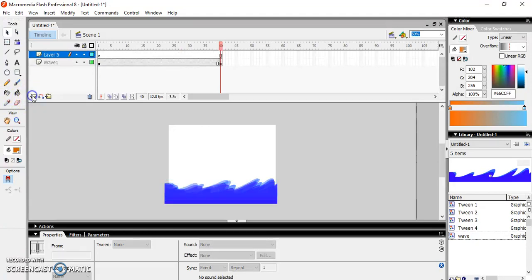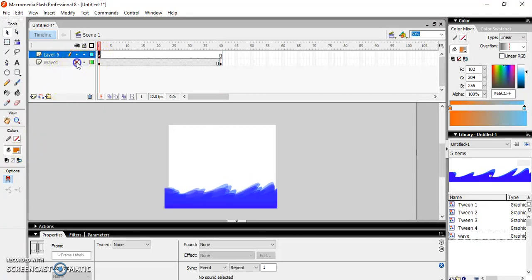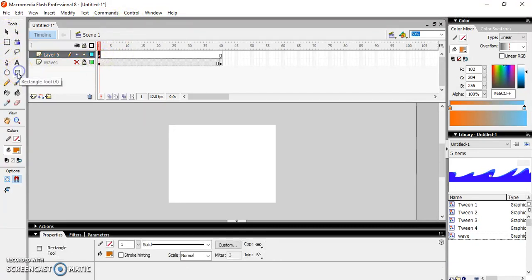For creating the sky, insert a new layer, hide and lock the wave. We don't need to work on it. Select your first keyframe, take the rectangle tool, and this time we will not take the solid color. Instead of that, we will take linear gradient.